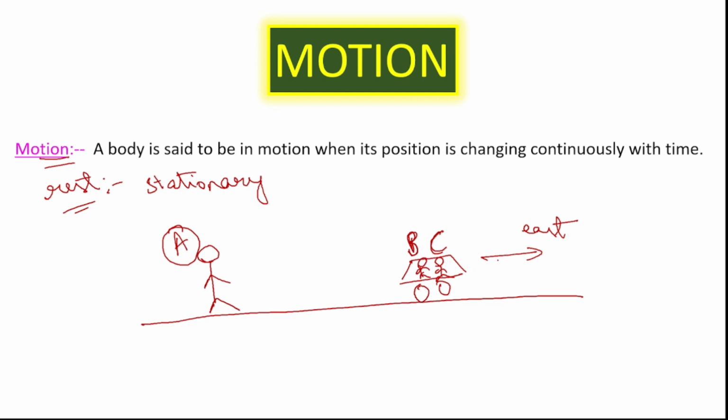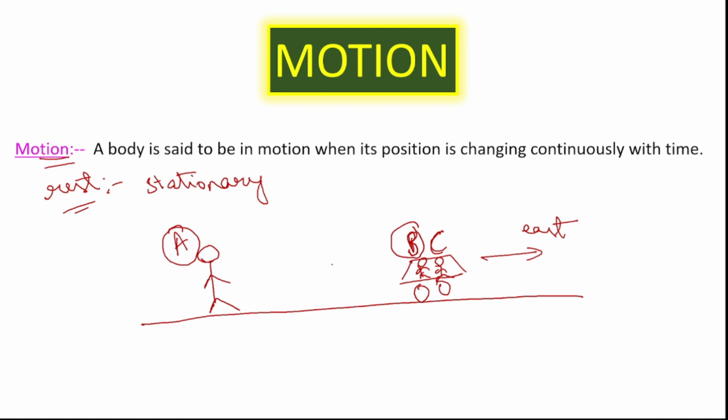Now again, if you ask person A whether the persons sitting inside the car, that is the passenger and driver, are in motion or at rest, what would he answer? Person A would definitely answer that the persons sitting inside the car are also in motion along with the car. Why? Because the people sitting inside the car are also traveling along with the car, so they are also in motion.